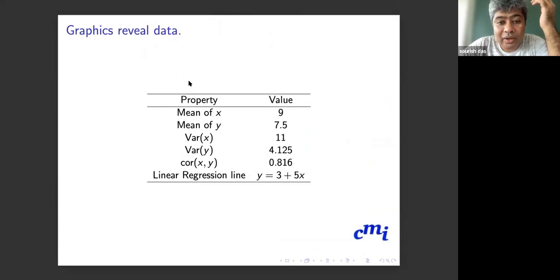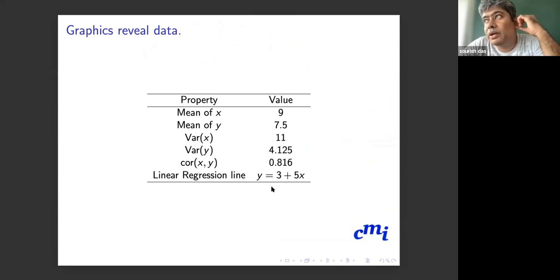Actually, not only the correlation coefficient, they have the exact same mean, the exact same variance, the exact same correlation. Correlation is 0.816, and an exact same linear regression line, y equal to 3 plus 5x. So it was simulated, but it's a very interesting data set.